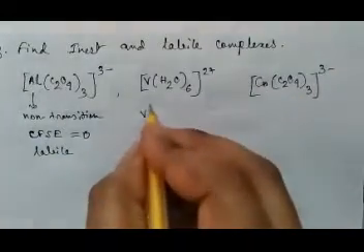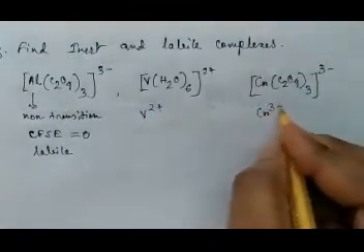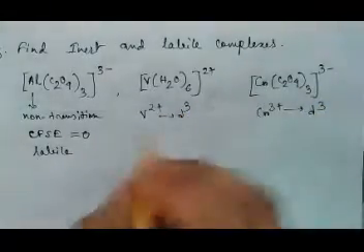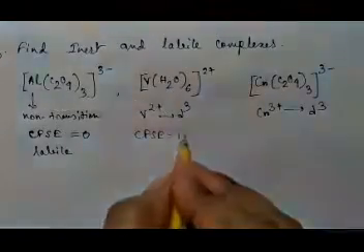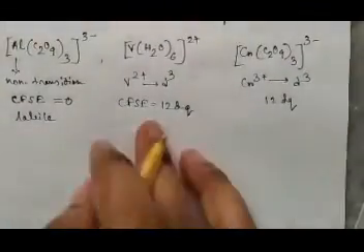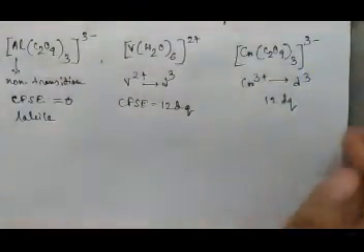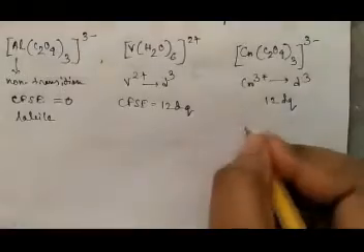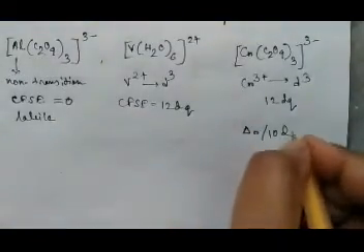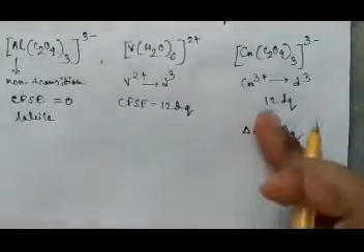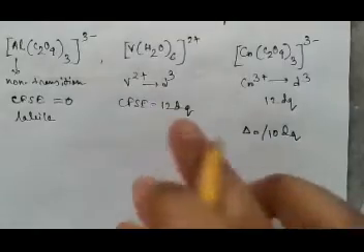In these two cases, vanadium is 2 plus and chromium is 3 plus. For these two cases actually electronic configuration will be same because both are d3 in configuration and CFSE will also be same, 12 Dq and 12 Dq. So in this case how will it decide which is more labile or not? You have to see that chromium oxidation state is +3. So you know crystal field splitting, that is delta 0 or 10 Dq, depends upon the oxidation state of metal. When oxidation state is high, then the splitting is high. If splitting is high, that means CFSE value is actually more.